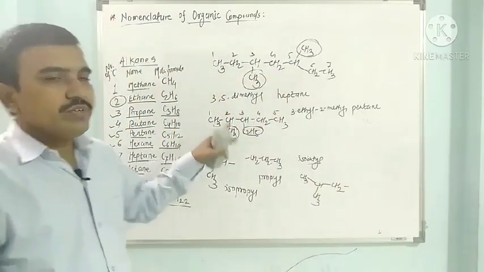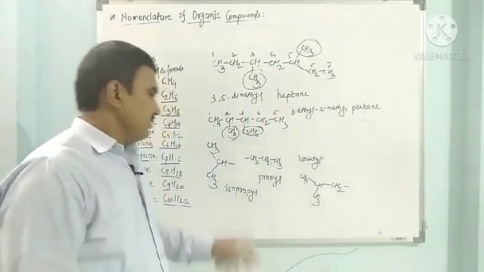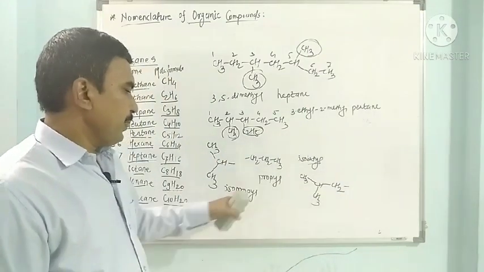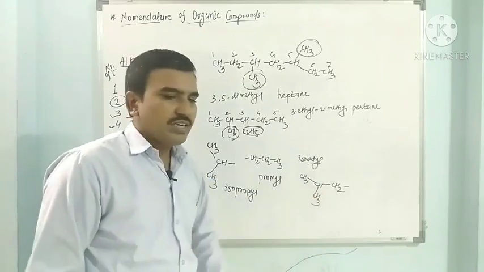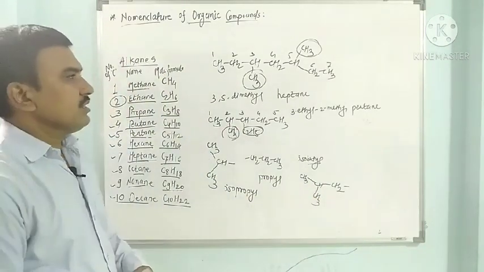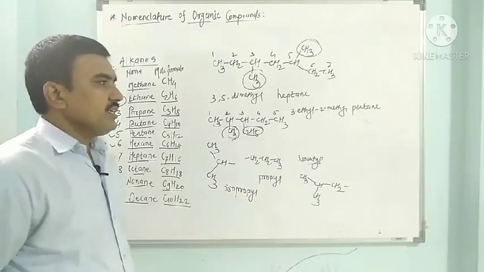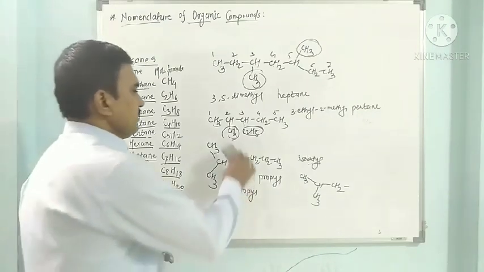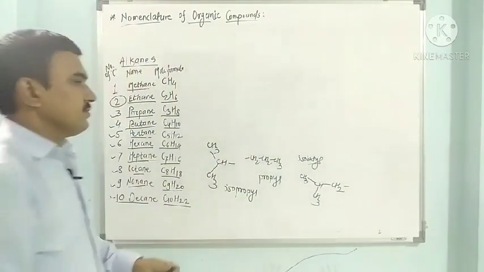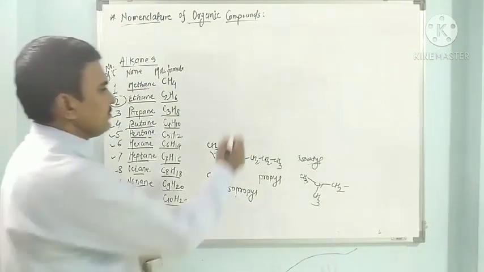So along with ethyl and methyl, these other groups are also present, such as propyl, isopropyl, isobutyl, along with some normal alkyl groups. Now we have to see the next higher alkanes and their nomenclature. See the further groups.